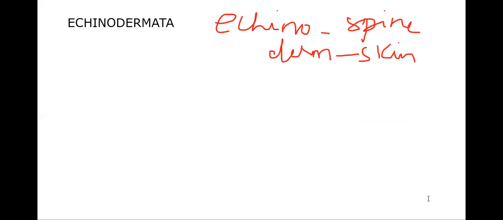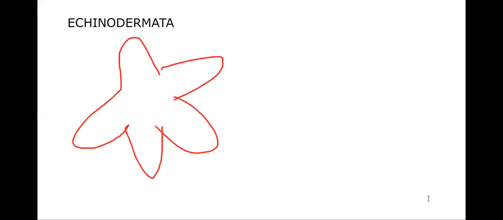Habit and habitat. Before we enter into all these general characters, first of all we should get an idea what it is exactly. So we'll take a model example here, and I am taking the starfish. Echinoderms include starfish in class Asteroidea. So I am showing the starfish to you. Five arms are present in the starfish, and the mouth is in the center. This is the mouth, and this is the oral surface.